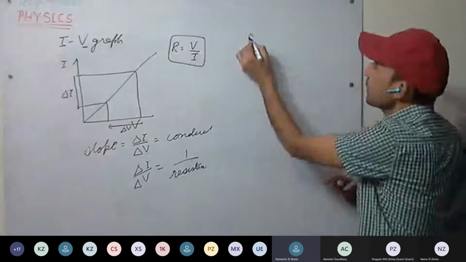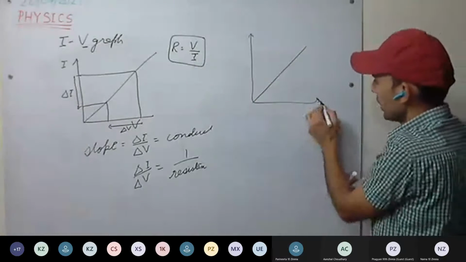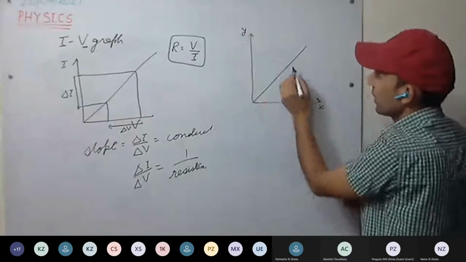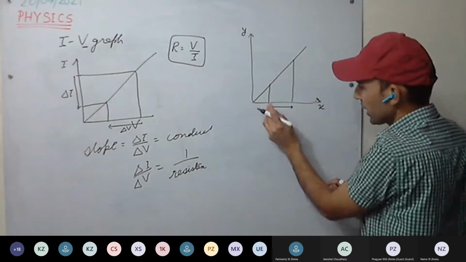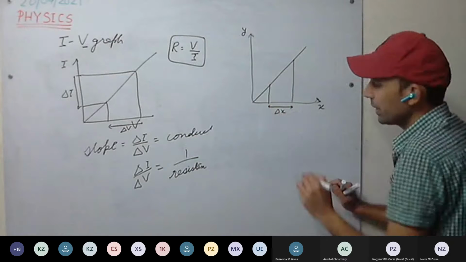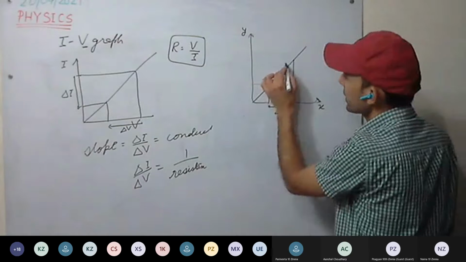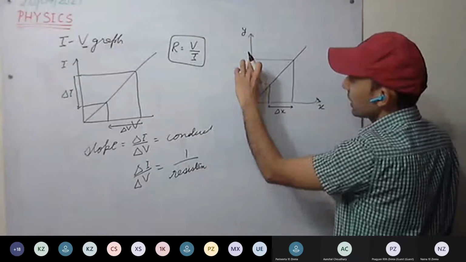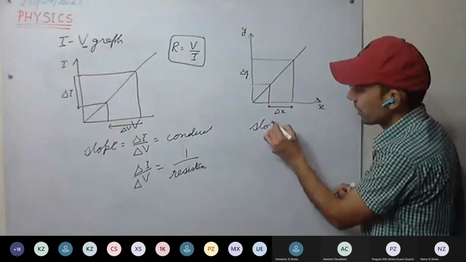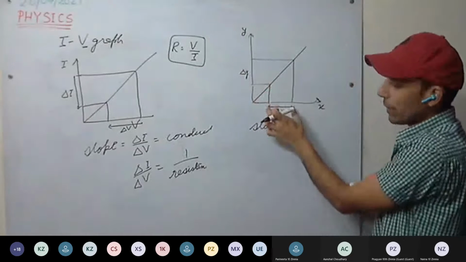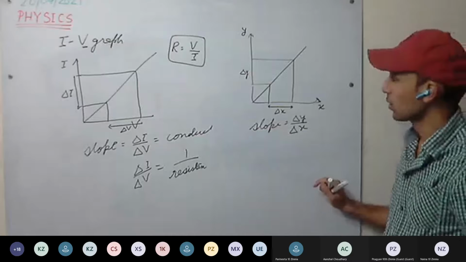Okay, simply how we take the slope. If this is the line and this is the y-axis, we take any 2 points and project them on the x-axis, calculate the value, and let it be delta x. Similarly, we project those 2 points on the y-axis and call that delta y. The slope is y divided by x, that is delta y divided by delta x. This is the slope of the line.